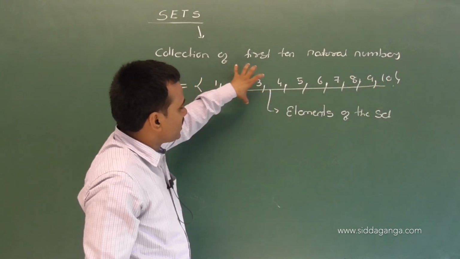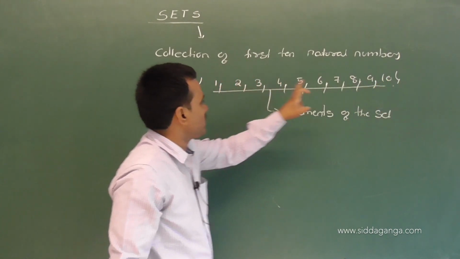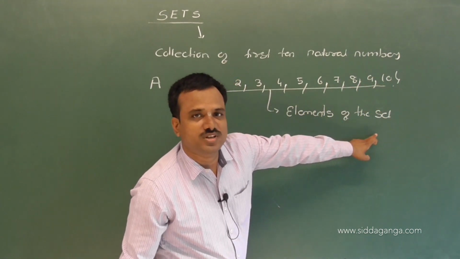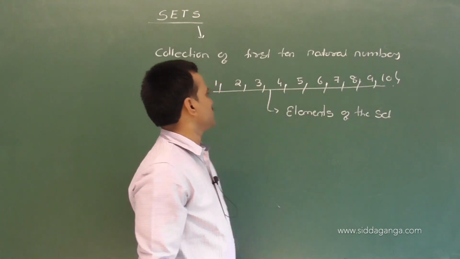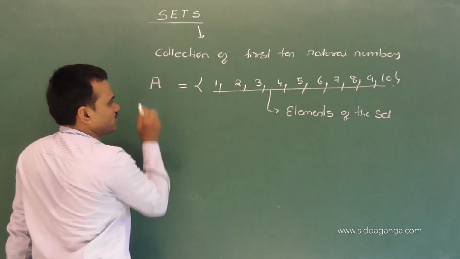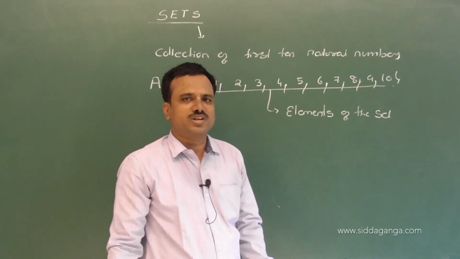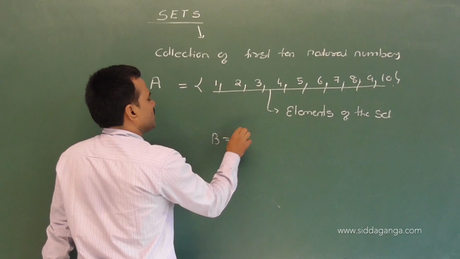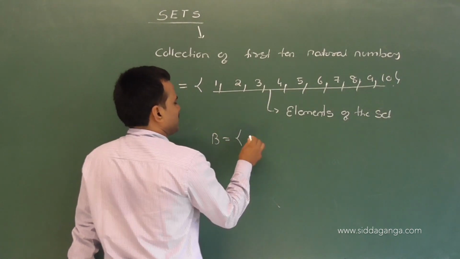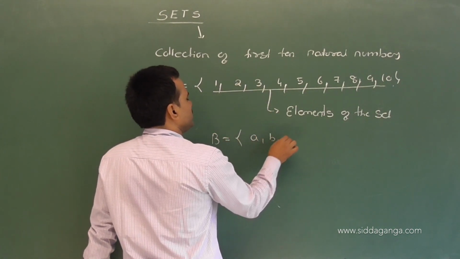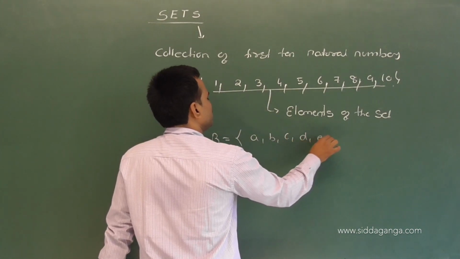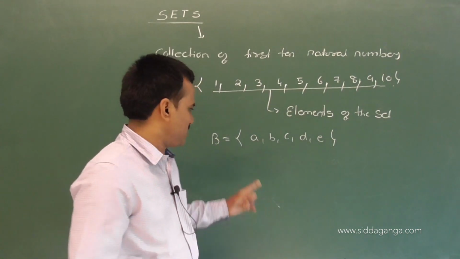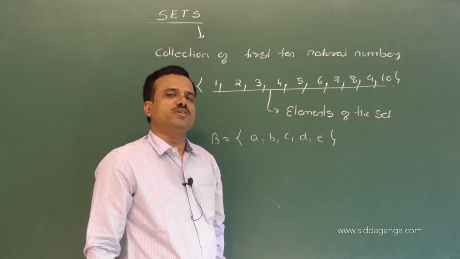So what is the collection present in the pair of curly brackets? Those we call elements of the set. And sets are denoted by what? Alphabet letters. Better I write one more example. Set B, a collection of alphabet letters: A, B, C, D, E. A collection of the first 5 alphabet letters.